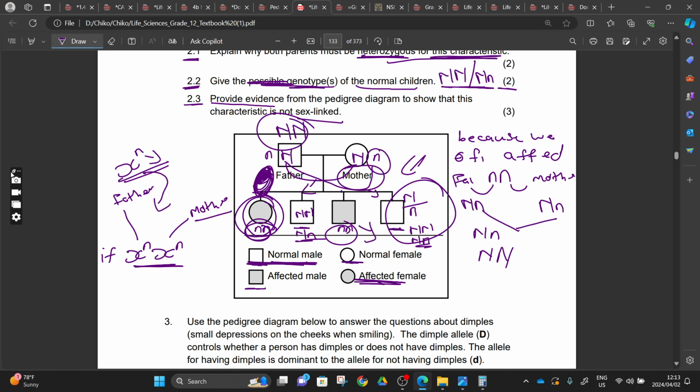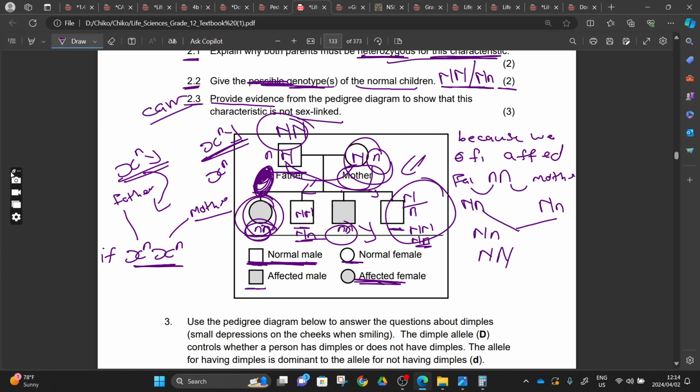But the father needs to be affected so that he will have daughters that are affected. Given that the mother is a carrier but not affected, the father will need to be affected here.